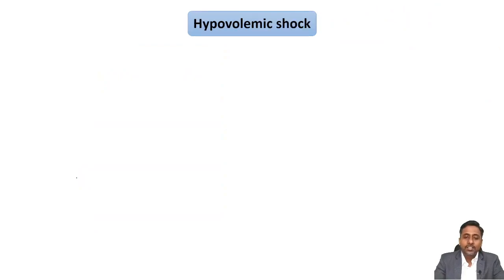And obviously if this much water is lost from the body, what will it lead to? It will lead to hypovolemic shock, and the features of this hypovolemic shock depend upon the volume of fluid loss. It may be less than 5%, between 5 to 10%, or more than 10%.